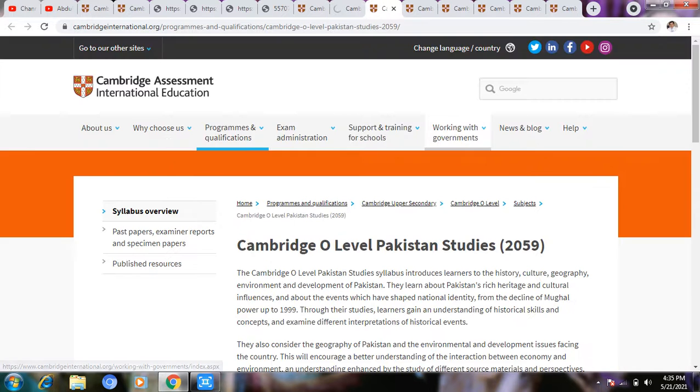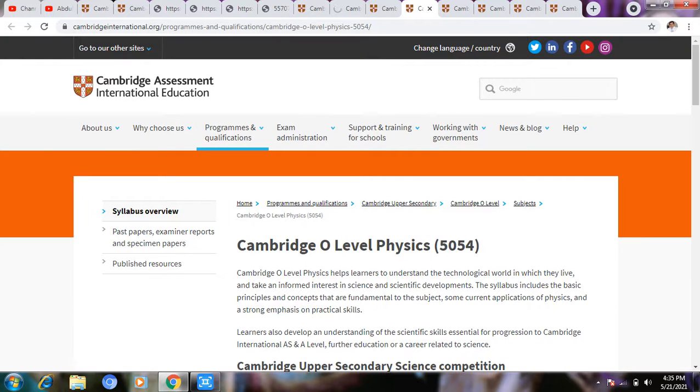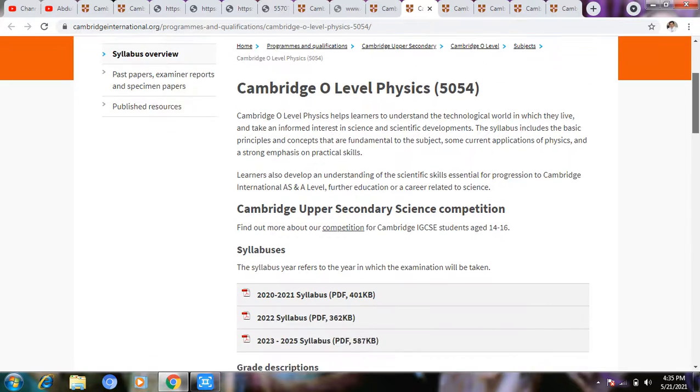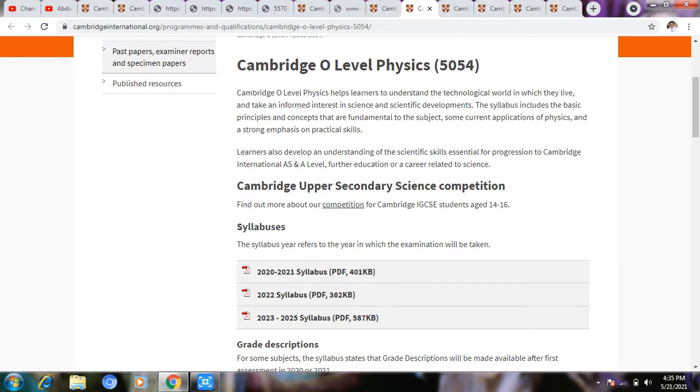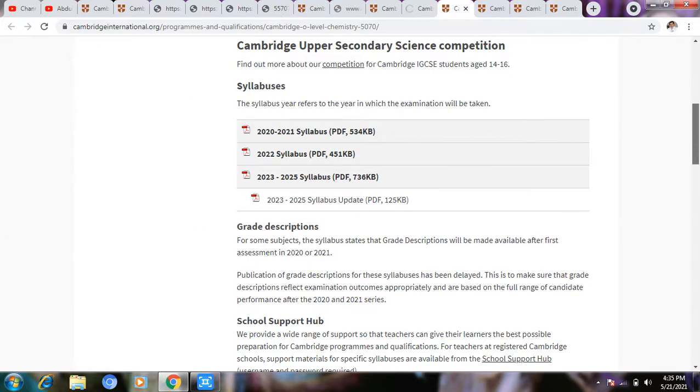This one is physics, the code 5054, syllabus there. We click here for papers. Chemistry 5070, syllabus is there. If a student appears in 2022, you will download this one.